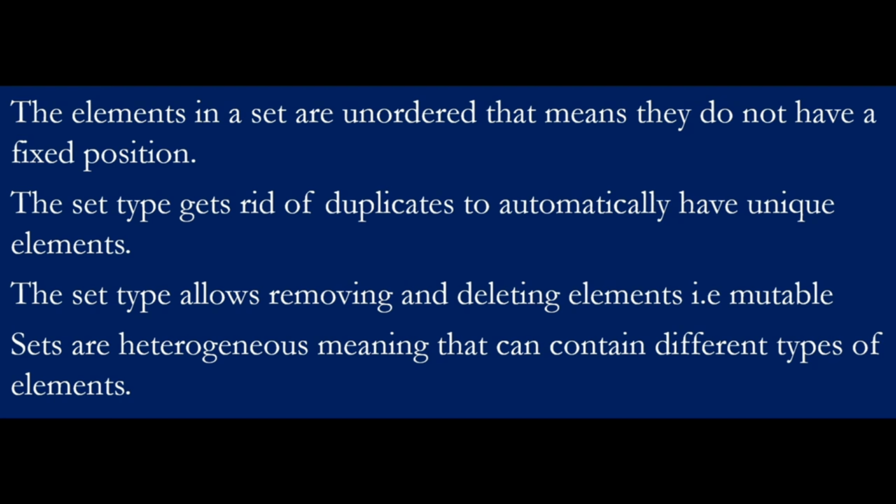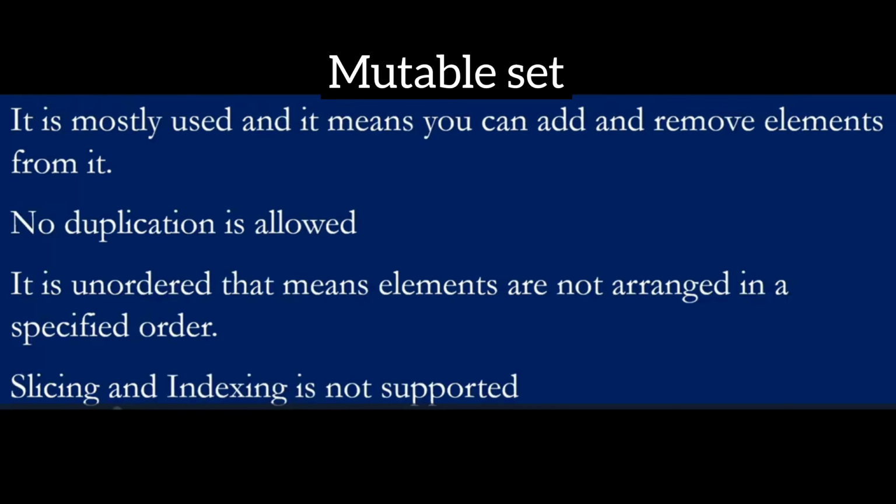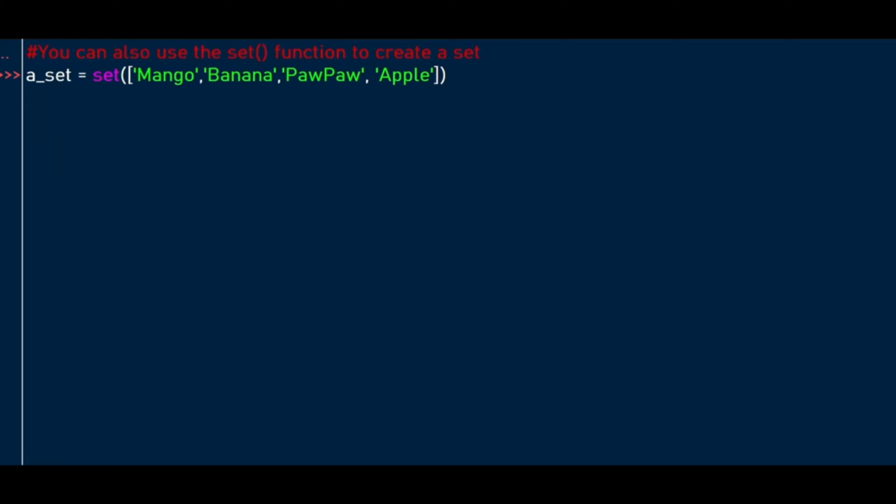To declare a set, let's see some examples. We're going to look at the mutable set. This is the most widely used type of set. It means you can add and remove elements, and no duplication is allowed. It is unordered. That means elements are not arranged in a specified order, as we saw earlier on. For this type of set, which is the mutable set, slicing and indexing is not supported. Let's look at examples on how to declare a set. We're going to use the set function to create a set.